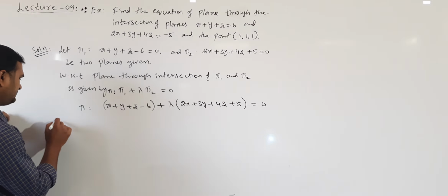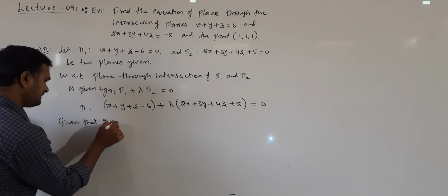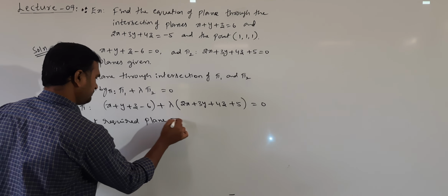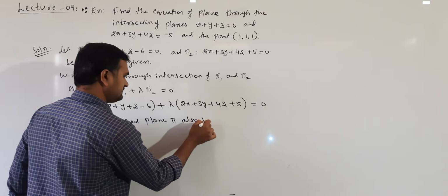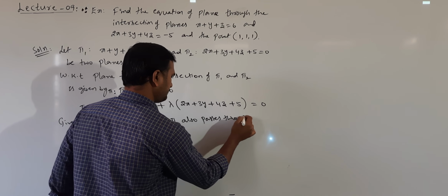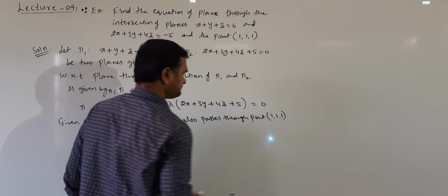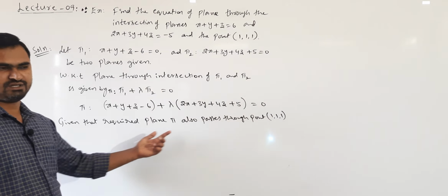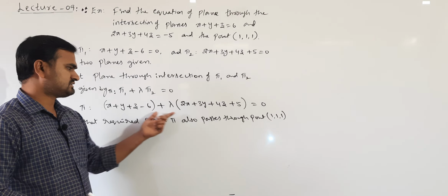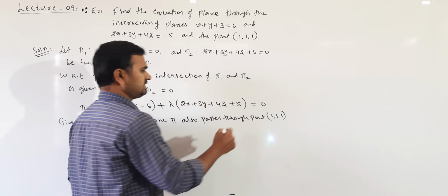So given that required plane pi also passes through the point 1 1 1. Required plane pi is also passing through this point 1 1 1 means the point should satisfy this equation of plane. So from that we can find the lambda value.